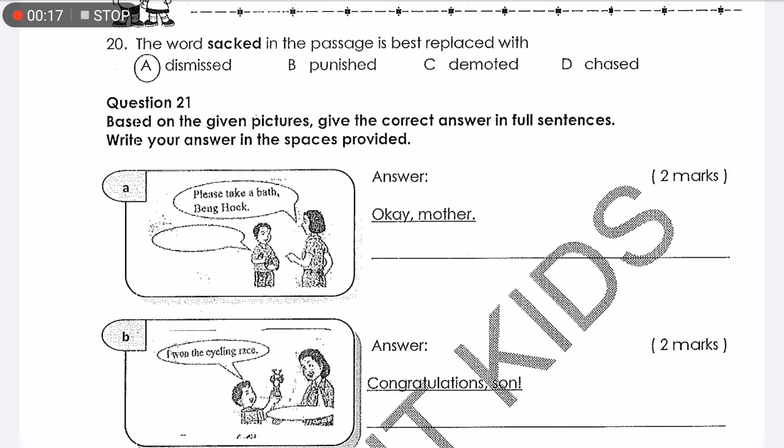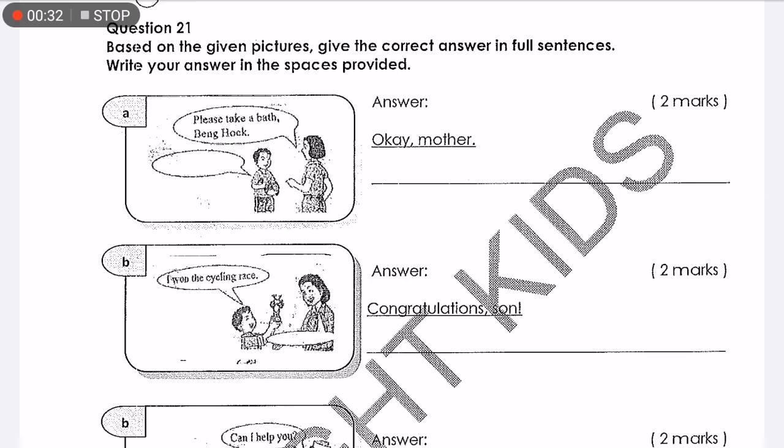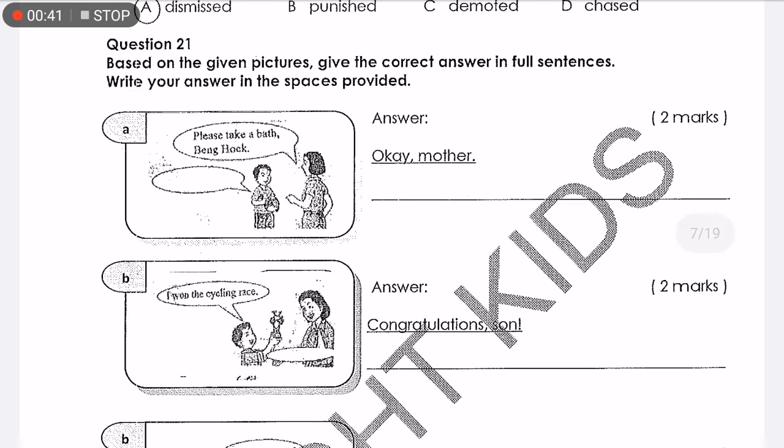Now let's take a look at the social expression. Before we start with social expression, there's two important things that you need to take note of. First is the speech bubble. The speech bubble on top of the picture usually indicates the beginning and the starting of the conversation. The speech bubble at the bottom of the picture usually indicates the reply. The second important thing we need to take note of is the picture itself, because the picture itself will show the conversation starter and which is not the conversation starter.